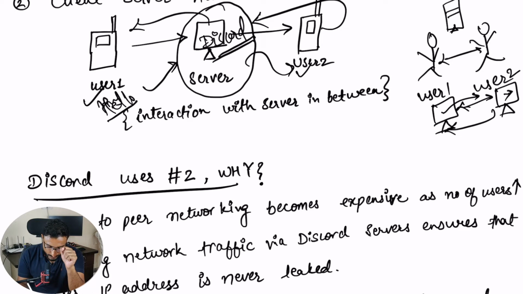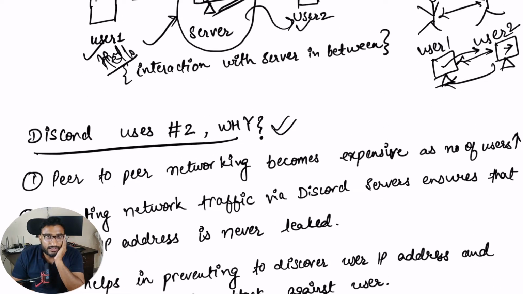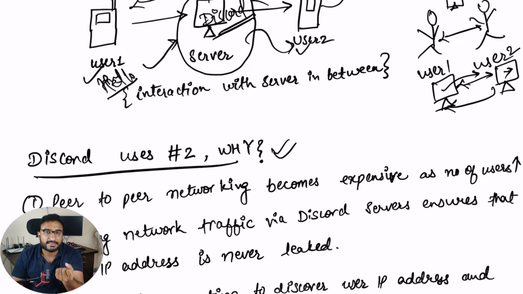Now Discord is using the second option. Discord is using a server in between. Discord is using client server architecture. Now why is it using it? There could be certain reasons. We choose a particular design, we choose a particular system, or we choose a particular way of designing the system, and there are some reasons associated with it.